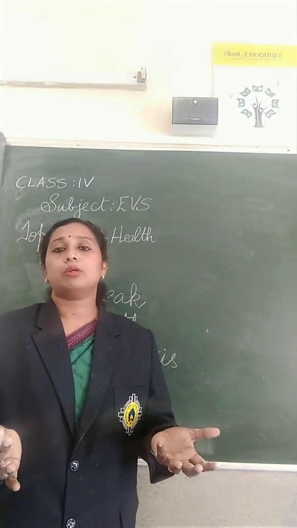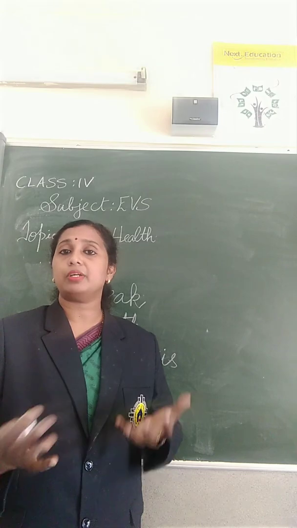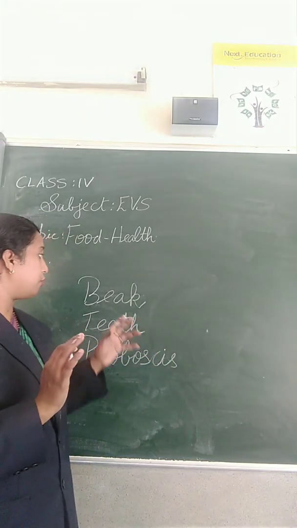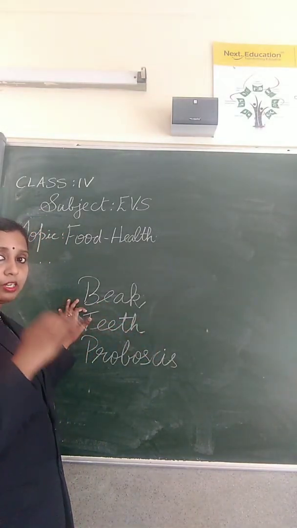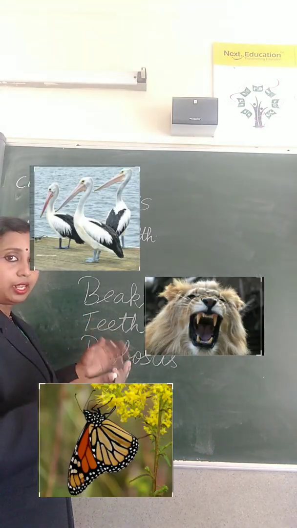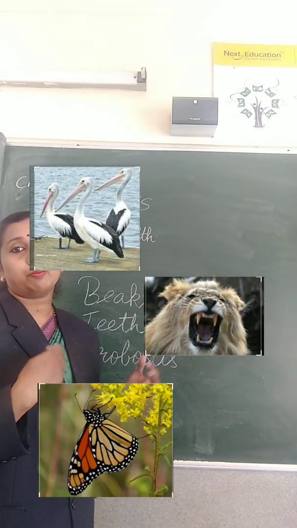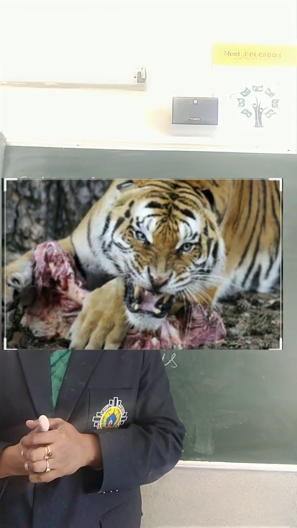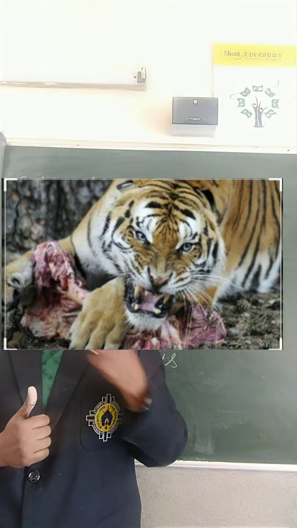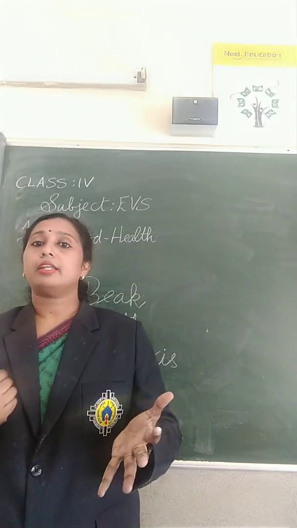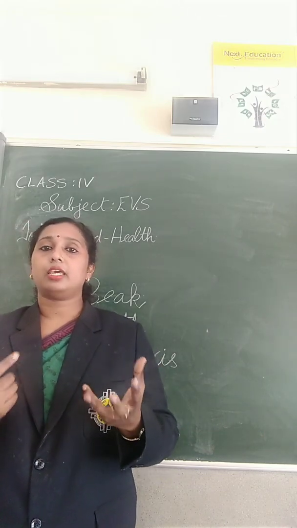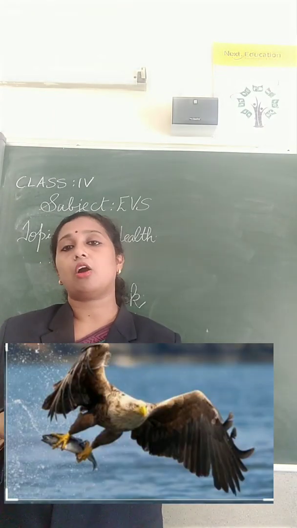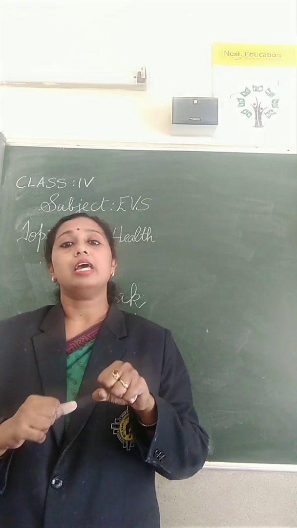So like human beings, animals and birds and insects also need food. So how do they take food? Birds use their beaks, animals use their teeth, and insects use their proboscis. The tiger tears the flesh with the help of its teeth, isn't it? Then the kite or the eagle has legs to hold its food. The eagle or the kite will hold the food using their legs.